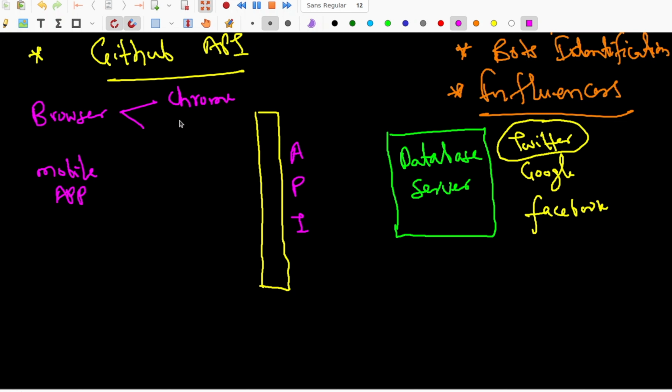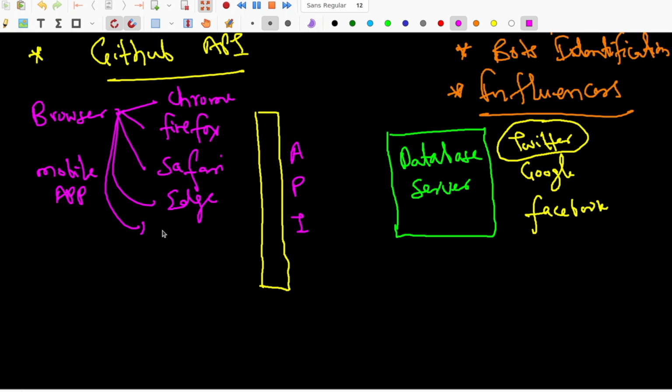It could be Chrome, it could be Firefox, it could be Safari, it could be Edge, any of these. It could be Brave. So we have a lot of browsers, right? And in mobile apps, you could have an Android app, you could have an iPhone app, and so on.